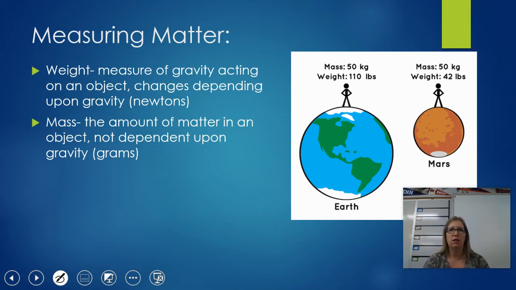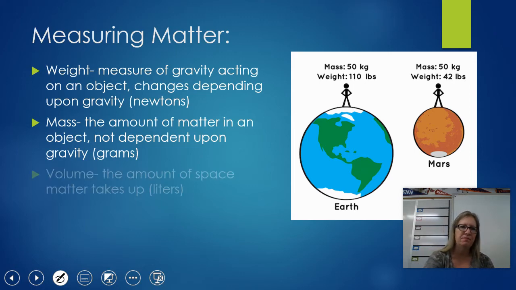If you put a scale on the bottom of a swimming pool and stand on that scale, you will weigh less because the buoyant force of the water decreases the effect of gravity, okay? So your weight can change depending on gravity. Your mass, on the other hand, is just the amount of matter in an object or in you. That doesn't change. Your mass, your overall total matter, isn't going to change depending on the gravity, okay? We measure that in grams and kilograms and things like that.